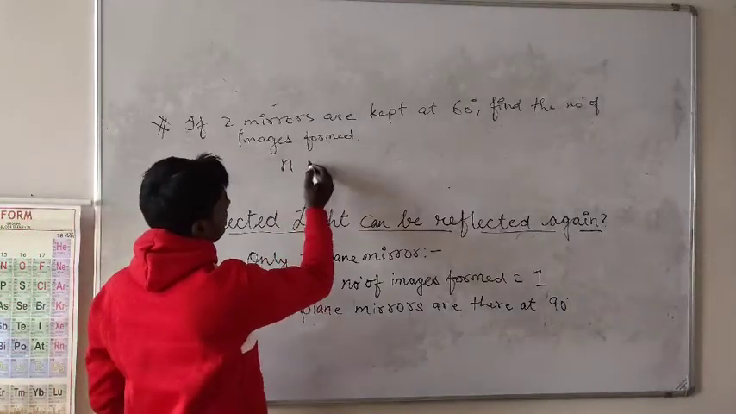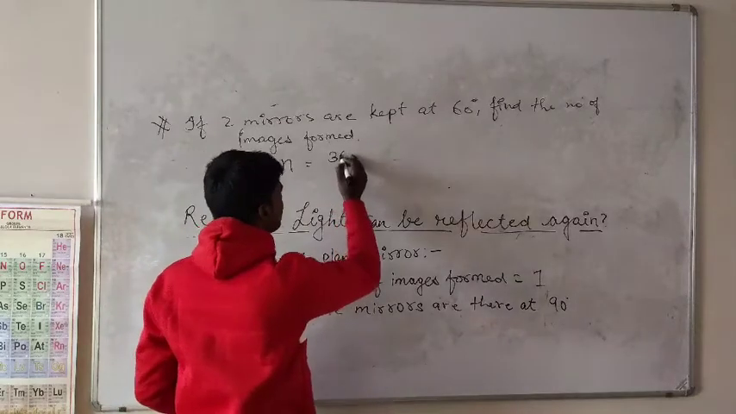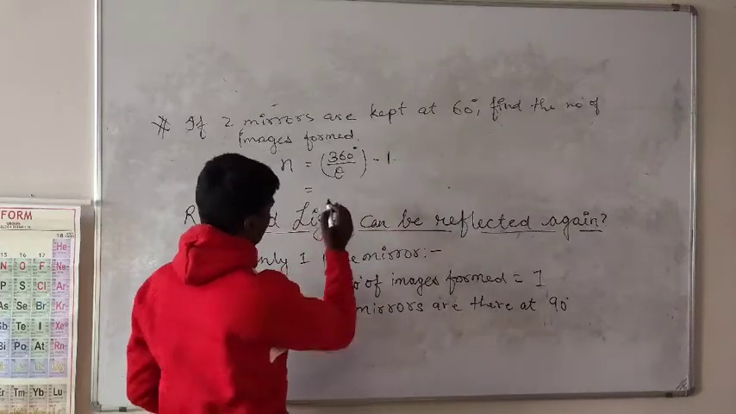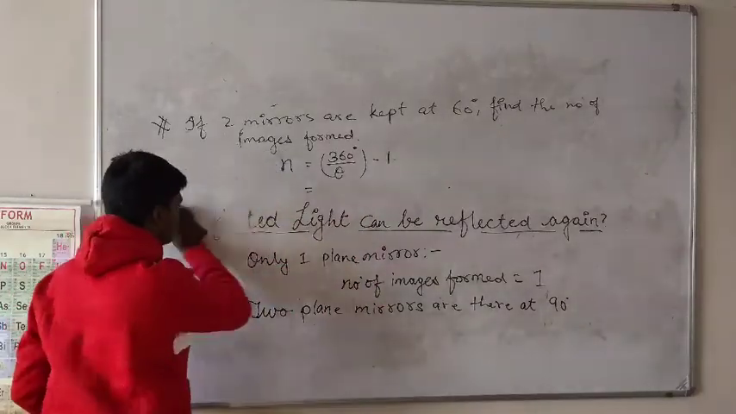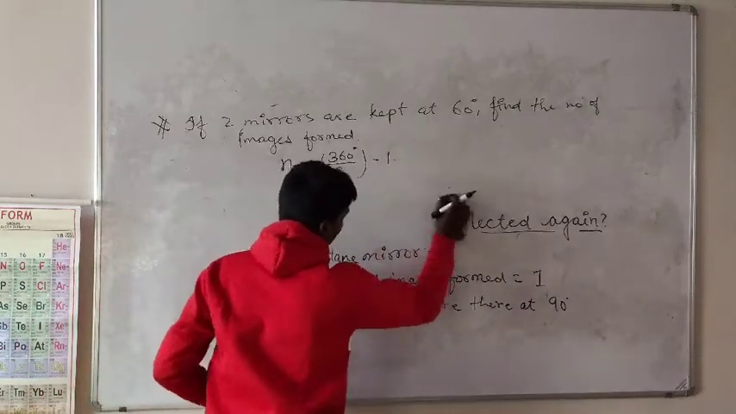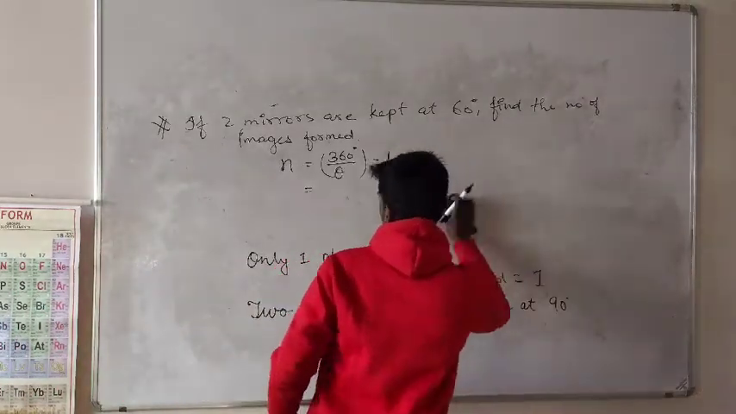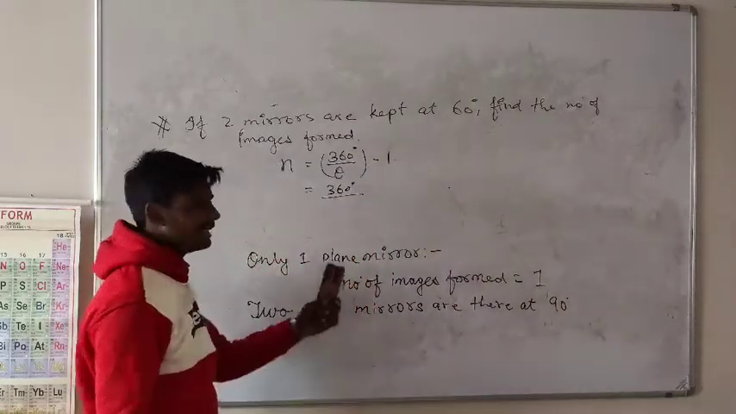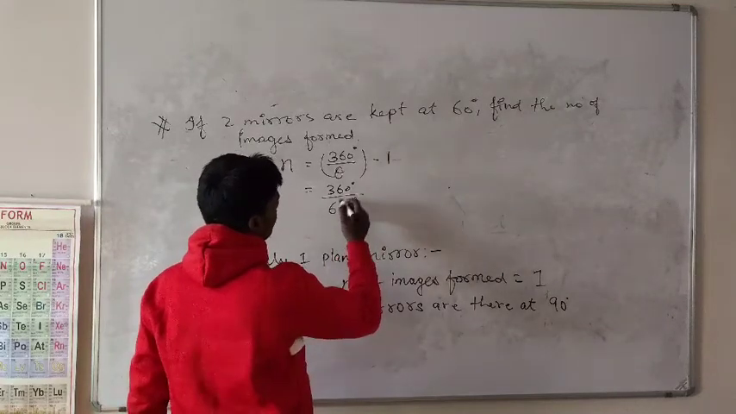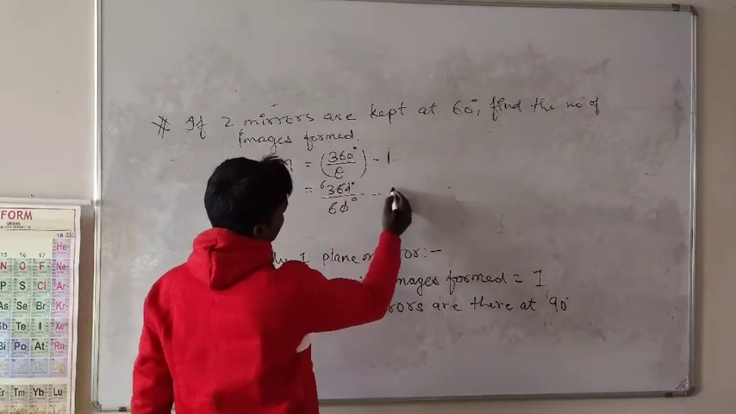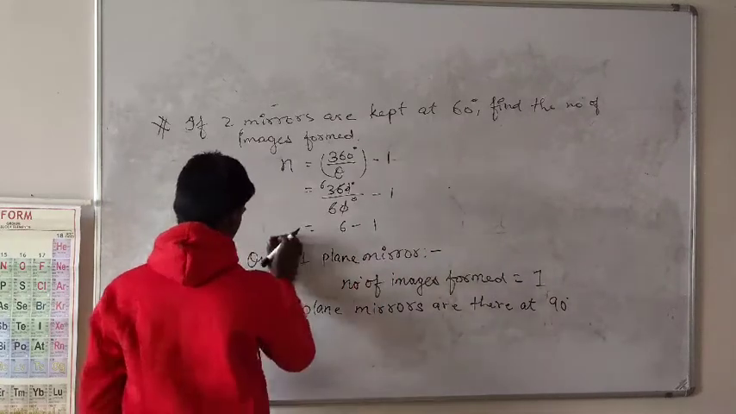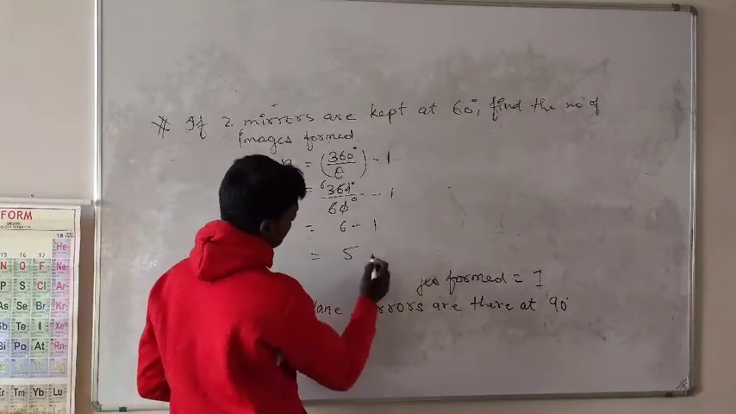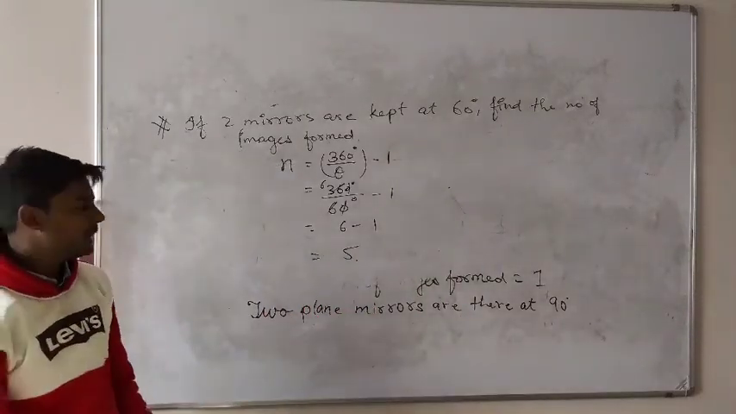So the formula: number of images n is 360 degree divided by theta, minus 1. Now I'm erasing it, I need space. So let's say 360 degree. Can you tell me the value of theta? Yes, here the value of theta is 60 degree. So 0 and 0 cancel, 6 times 6 is 36. So 6 minus 1. Yes, now you all have got your answer. 6 minus 1 is 5. So in this case, the number of images will be 5.